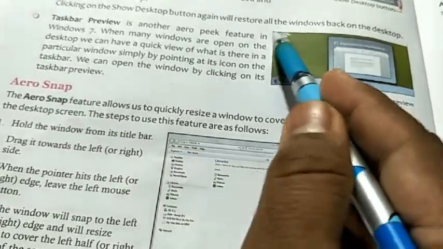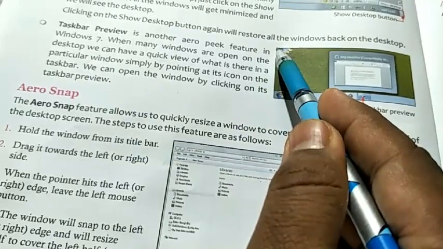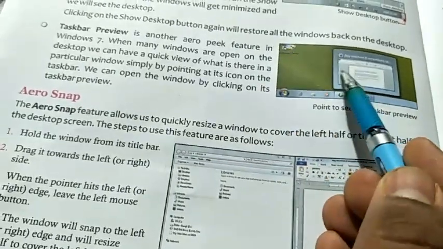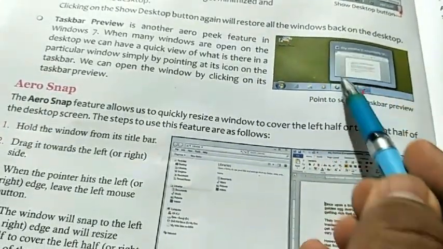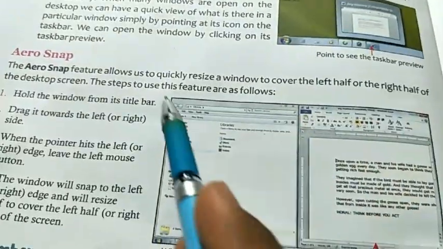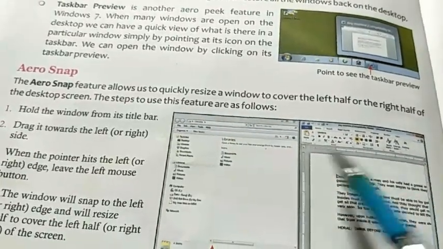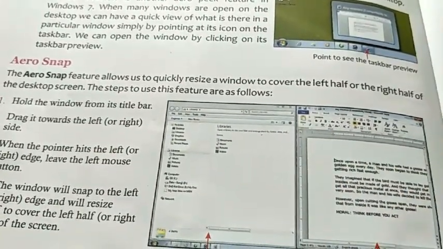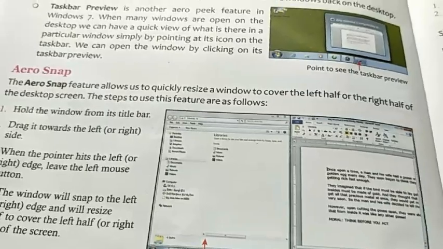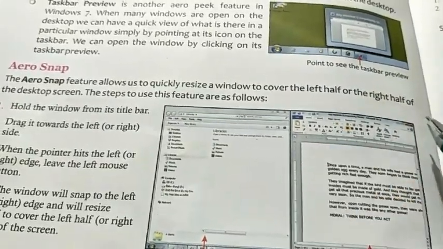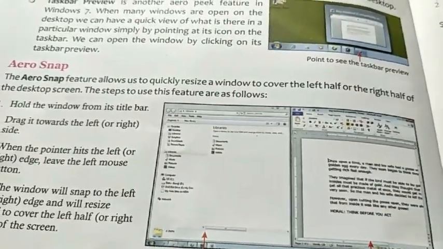When the corner touches the left edge of the screen, it will resize and cover the left half of the screen. And when it touches the right edge, it will cover the right half of the screen.